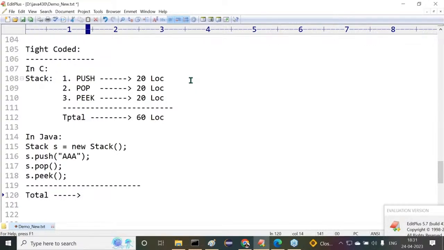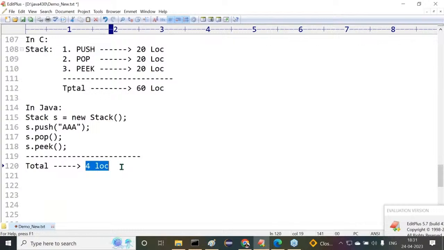In total, how many lines of code are available here? Four lines of code exist. But in C and C++, it is 6 lines of code. But in Java, 4 lines of code.